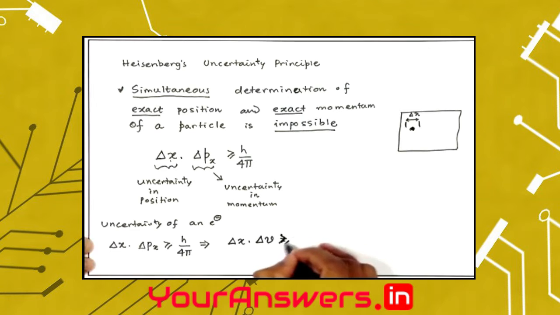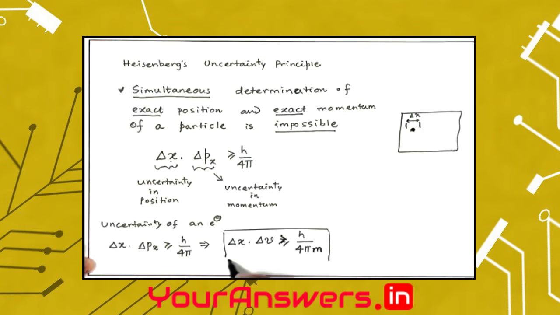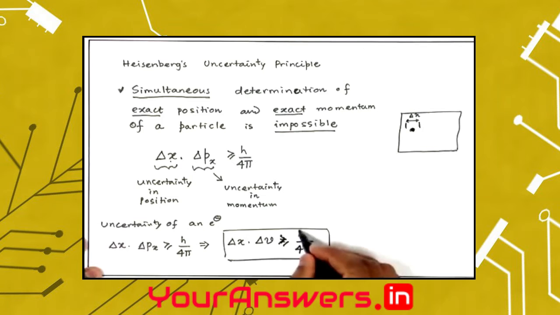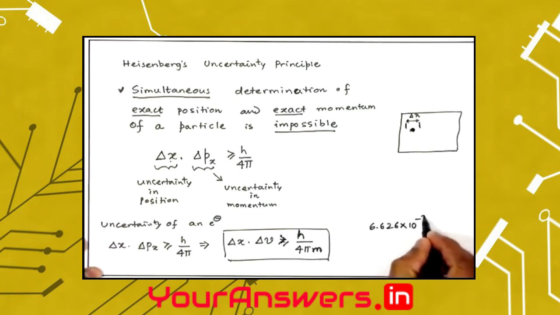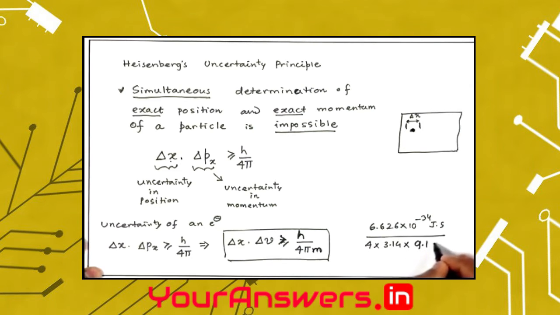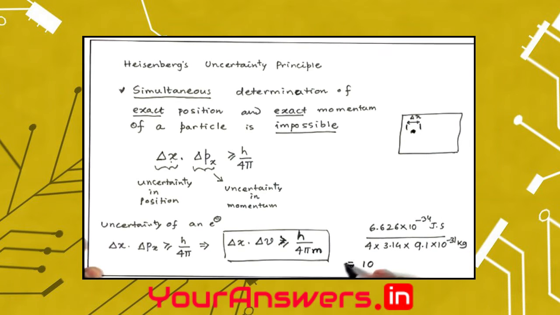Then I have h, the value of which I know, 6.626 into 10 to the power minus 34 joule second, divided by 4 pi times mass, which is 9.1 into 10 to the power minus 31 kilogram, which comes out to be approximately 10 to the power minus 4 meters square per second.